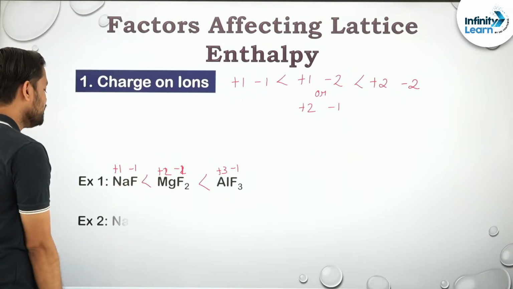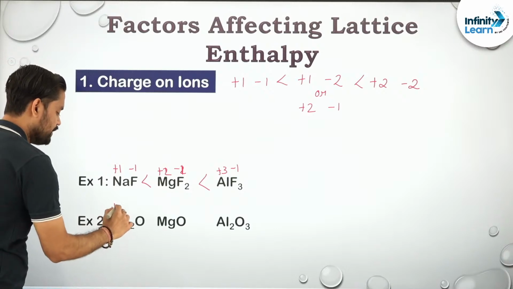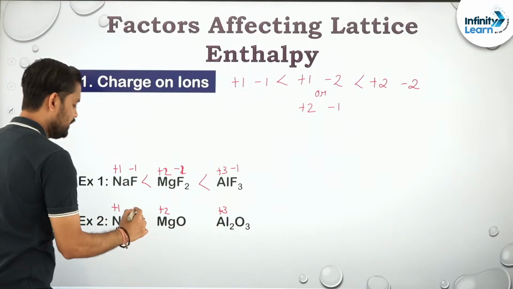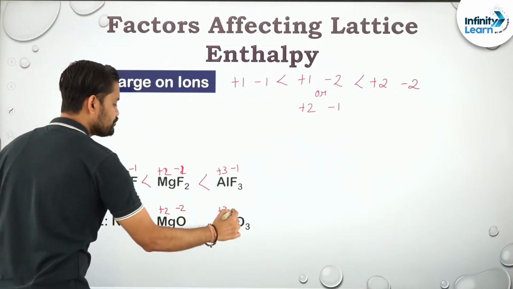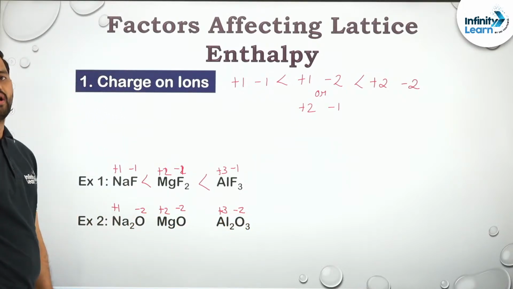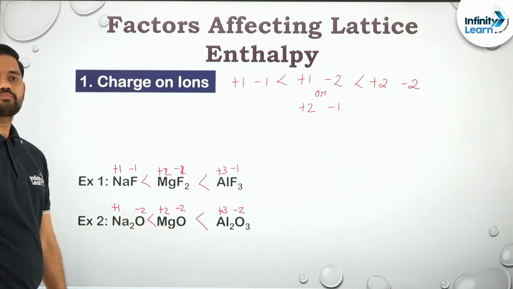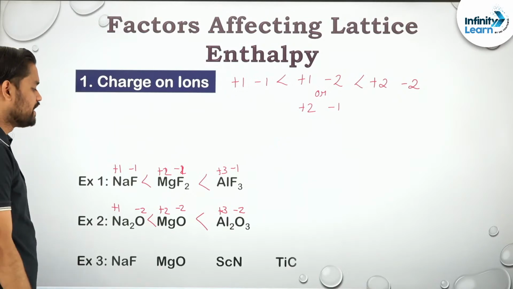Sodium fluoride. Similarly, if I take one more example, see +1 +2 +3, -2 -2 -3 -2. Again, what will be the order? Clear?